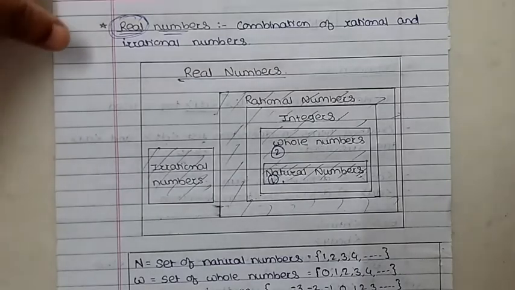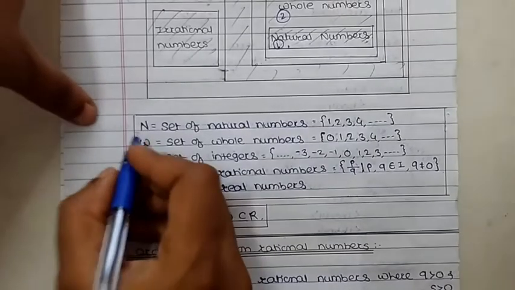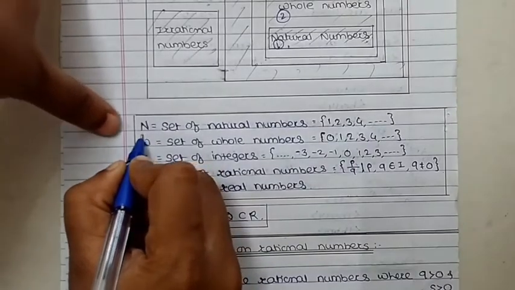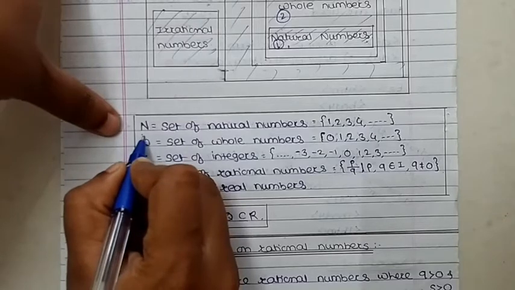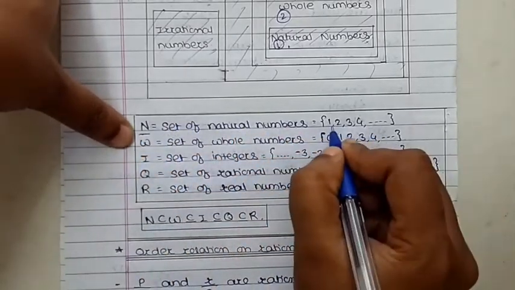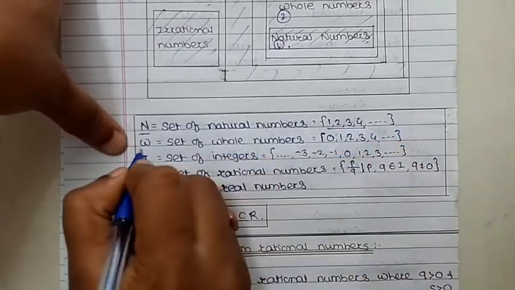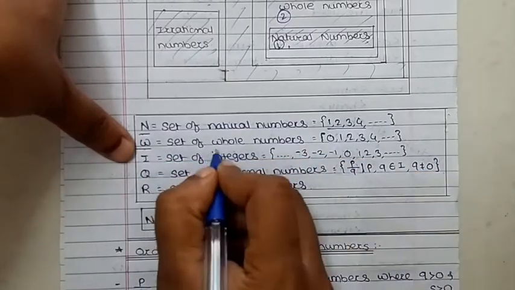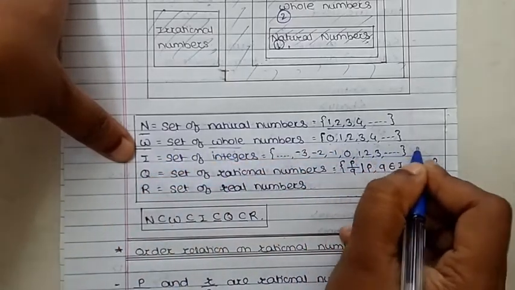Now next, we represent number types with some letters. Capital N represents the set of natural numbers, which holds 1, 2, 3, 4, and so on. Capital W represents the set of whole numbers, which includes 0, 1, 2, 3, 4, and so on.